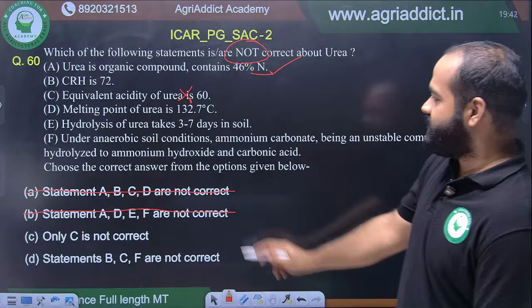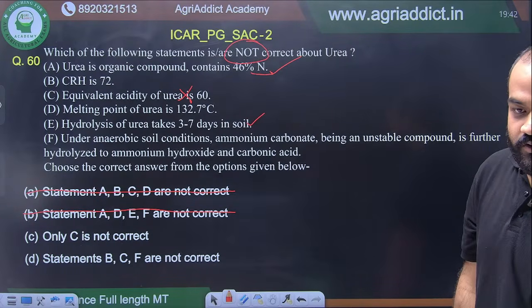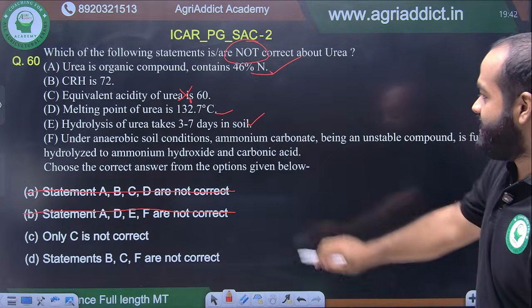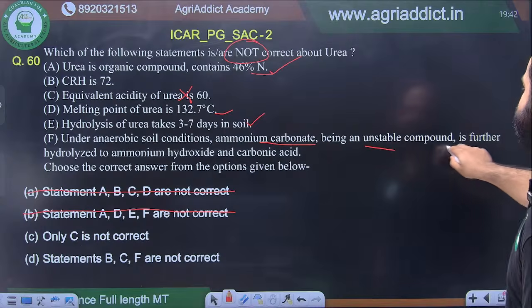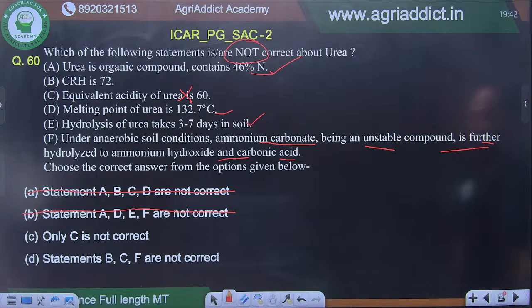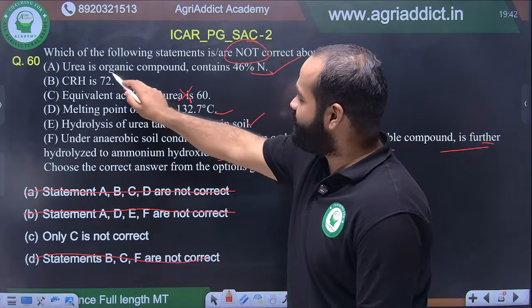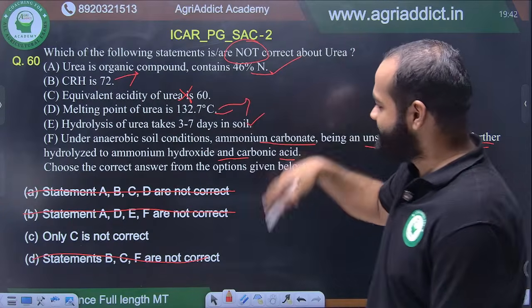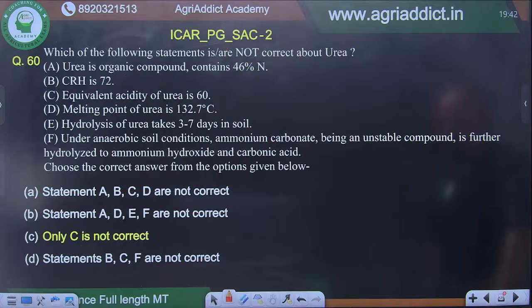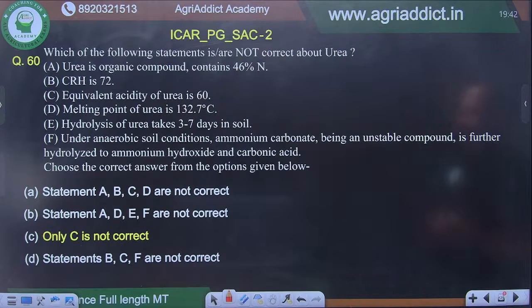Let's see. Hydrolysis of urea takes 3 to 7 days in soil. E is also correct, but E हमारे option में नहीं है. So we will not do. Okay. Melting point of urea is 132.7. Under anaerobic soil conditions, ammonium carbonate being an unstable compound is further hydrolyzed to ammonium hydroxide and carbonic acid. Yes, that is also correct. So F जहाँ पे है, we also cut that. So even if you don't remember option B and option D, by remembering the other logical points, we can answer the question. It will be option C. All right, only C is not correct.